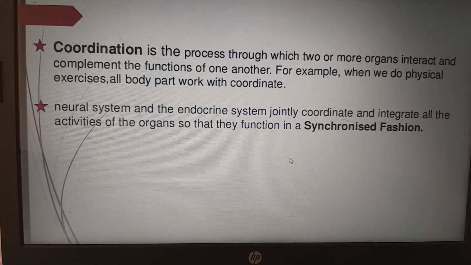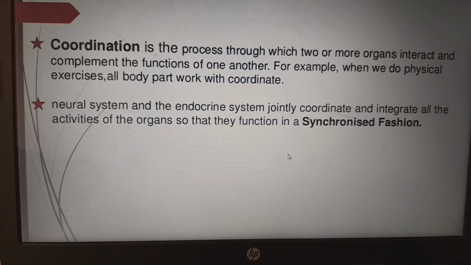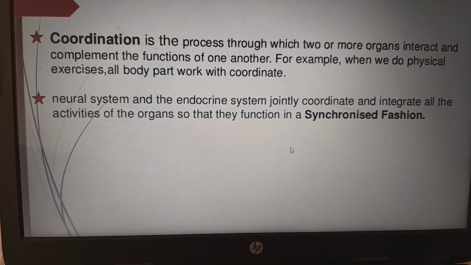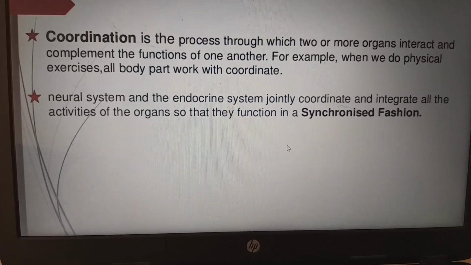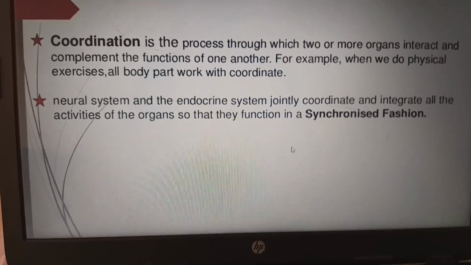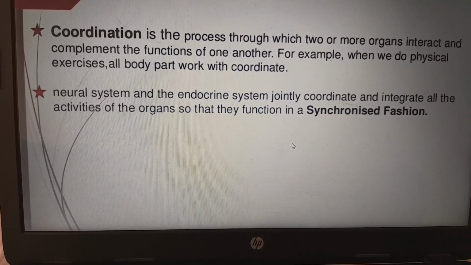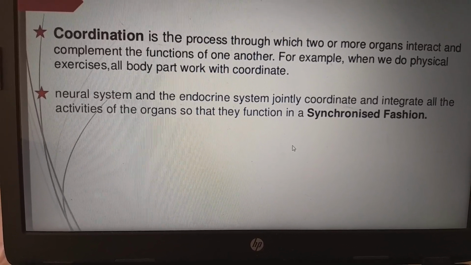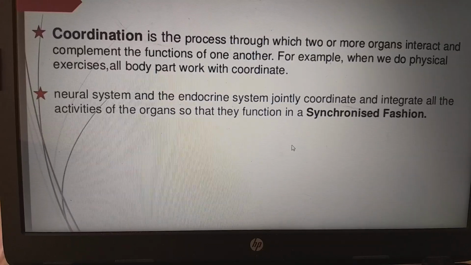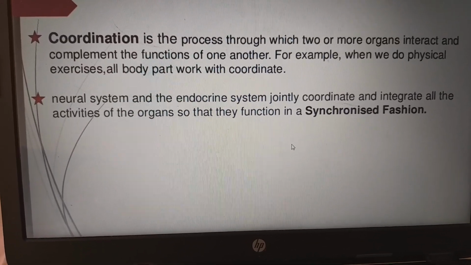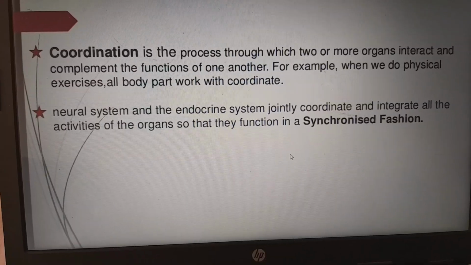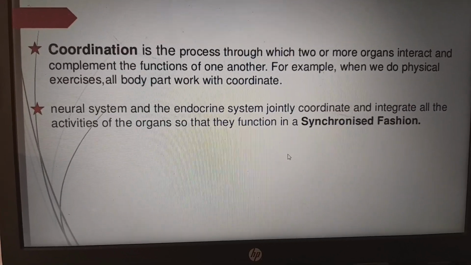First, then we will go to the whole process of coordination. Coordination is the process through which two or more organs interact and complement the functions of one another. For example, when we do a physical exercise, all body parts will coordinate. The neural system and the endocrine system jointly coordinate and integrate all the activities of the organs so that their function is in a synchronized fashion.